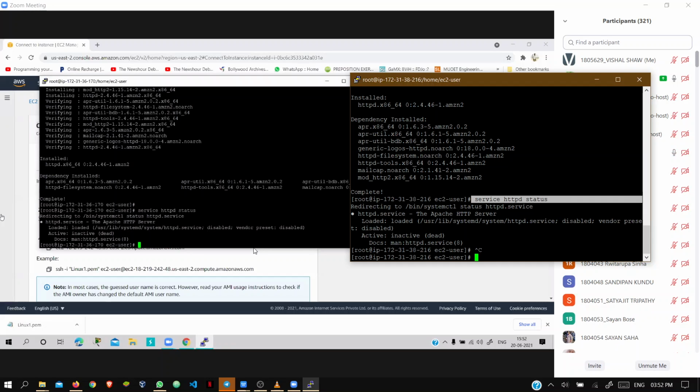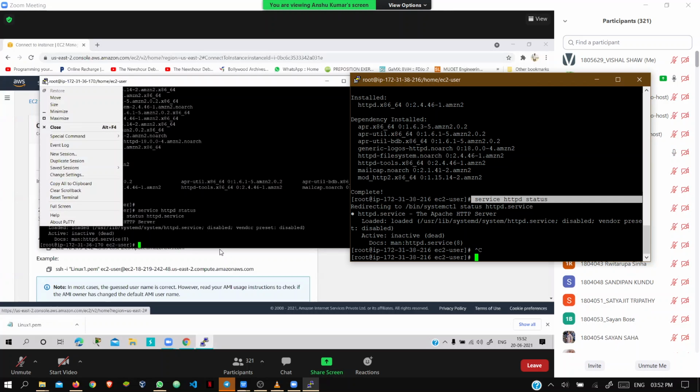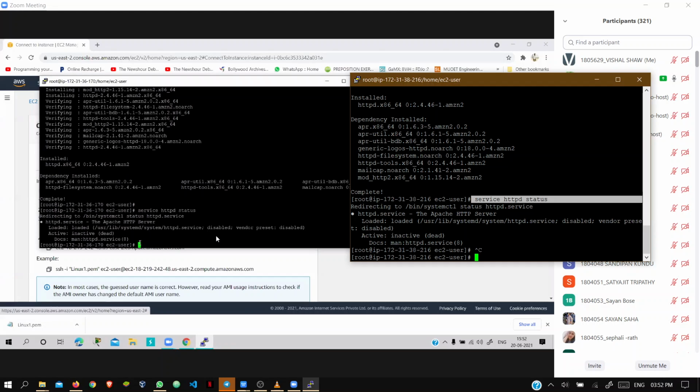Like in Putty also you have seen it. For a few minutes, if you do not use Putty, it will not be accessible. It will give you an error, or it will go into inactive mode. So you have to go here and start your Putty again. Similarly for this Linux server as well, you have to start the server.